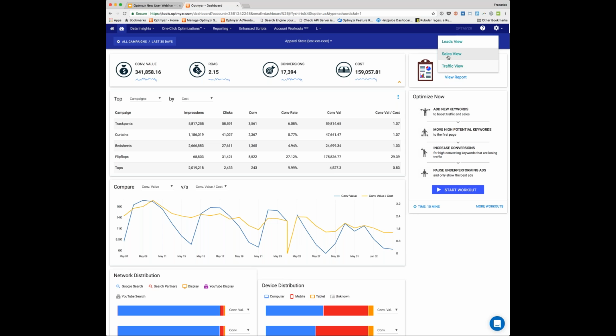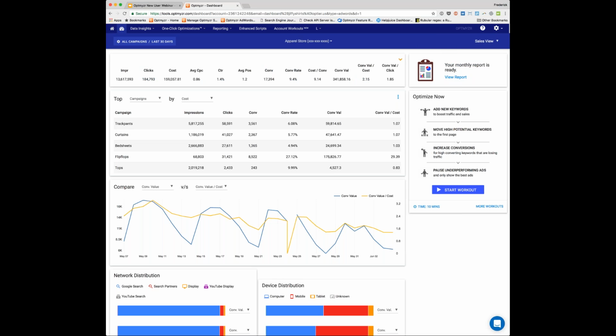And basically, if you go into the sales view, we look at conversion value, and we look at return on ad spend. If you look at the leads view, then we look at the number of leads and the cost per acquisition. And if you don't have any conversion data, then we would look at the traffic view. So there we would focus on clicks, impressions, and click-through rates. Now, if you want to see all of your data, you can click right there, see all of the relevant metrics for this account, but you don't have the spark lines in that case.